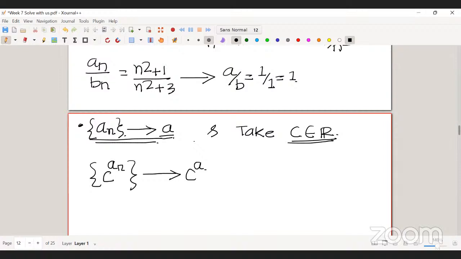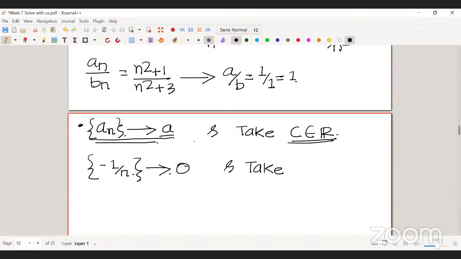Before taking this limit, you have to make sure that C power An is defined for each An. For example, suppose you have a sequence -1 by n, and this sequence converges to 0. If you take some number, maybe -2, which is in R, then -2 power 1 by n is not defined for each n.